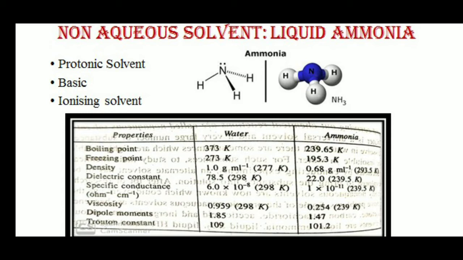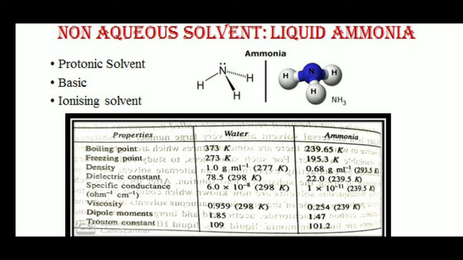If we compare the dipole moment of both solvents, ammonia is 1.47 and water is 1.85. Again, the dipole moment of ammonia is lesser than that of water. If we compare the Trouton constant, it is nearly equal, but ammonia is still lesser than water: 101.2 for ammonia and 109 for water.